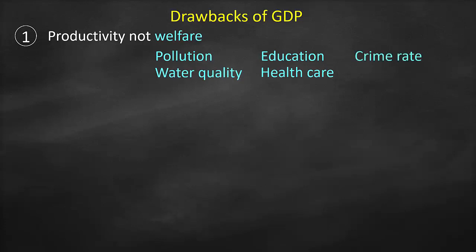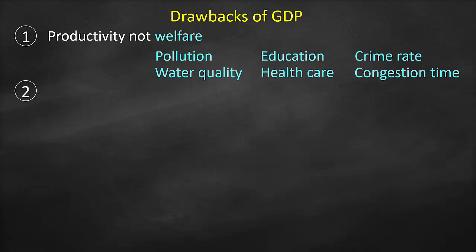Also, this comes at the expense of crime rate. Some countries have high GDP, but the crime rate is very high. When you walk on the street, any person can hijack you. Also, it comes at the expense of congestion time, which means you get stuck in traffic. Therefore, yes, they produce a lot, but at the same time, this results in people getting stuck in traffic, and this results in higher congestion time.